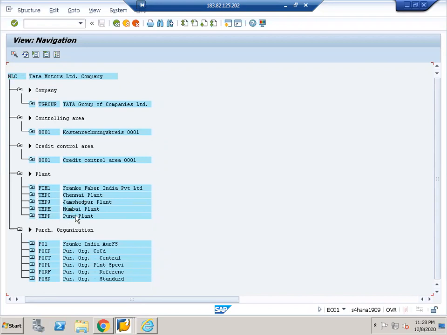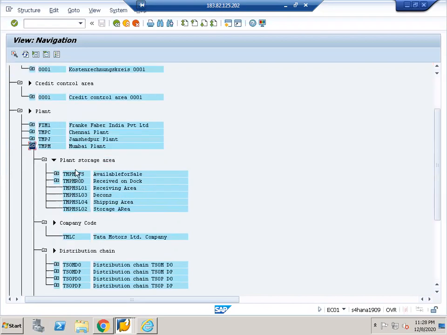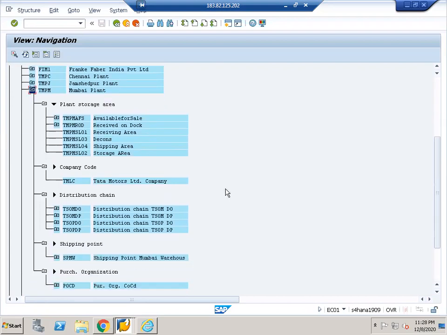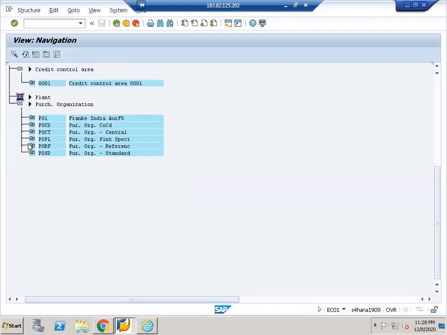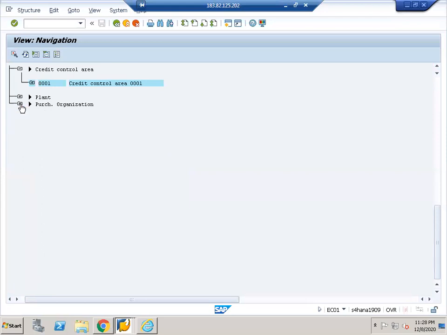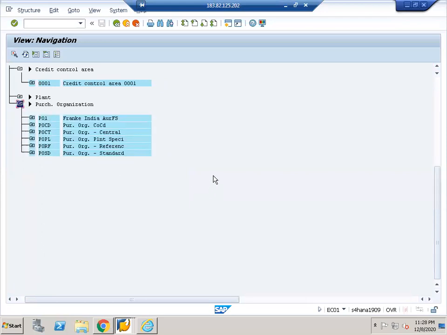You see, this is the Pune plant, Mumbai plant, Jamshedpur, Chennai plant, and another plant in, I think, Aurangabad. Franke Faber India Private Limited is another company, just created for example. You see, in the Mumbai plant, it has these many storage locations, right? And these many purchasing organizations are created under this one.